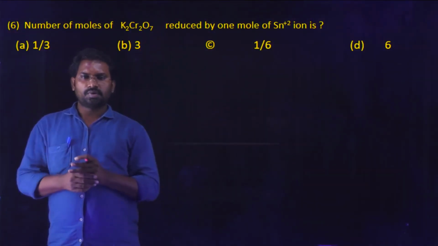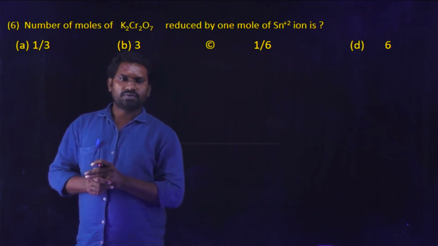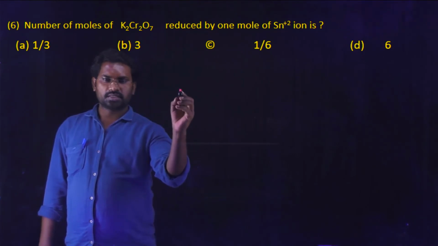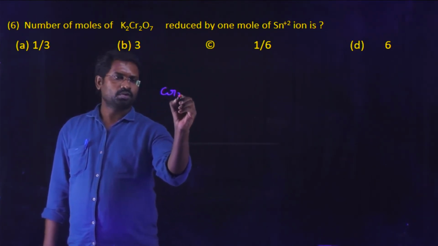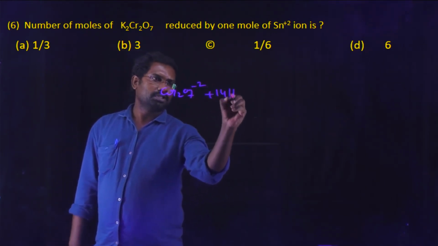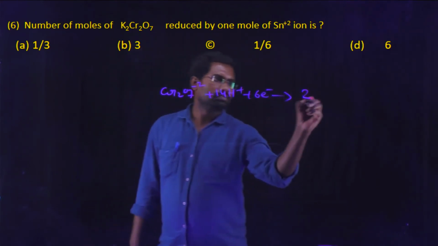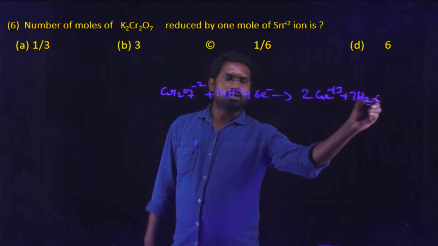Next question: number of moles of potassium dichromate reduced by 1 mole of Sn2+ ion. We know that potassium dichromate also acts as the best oxidizing agent in acidic medium. The dichromate ion, Cr2O7 2- plus 14H+, is reduced to Cr3+ ion and 7 moles of water.